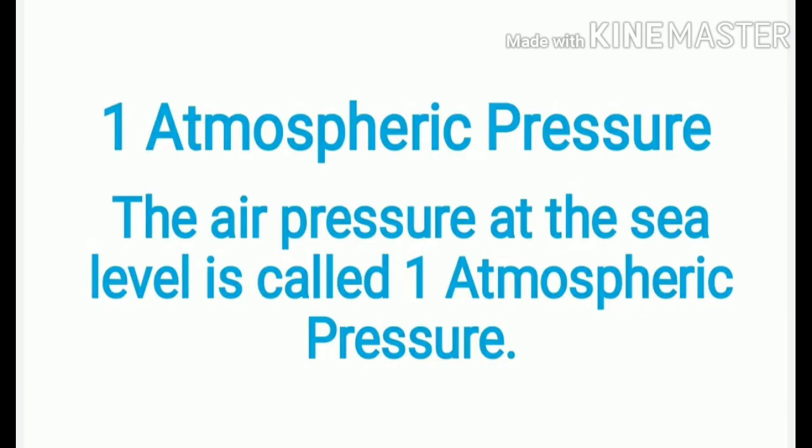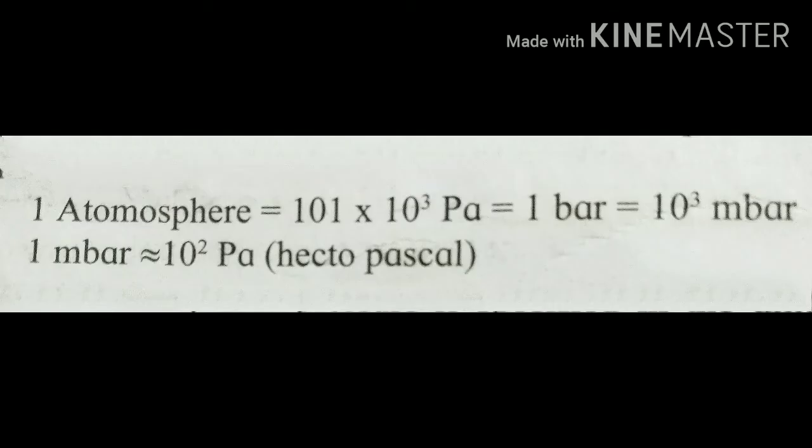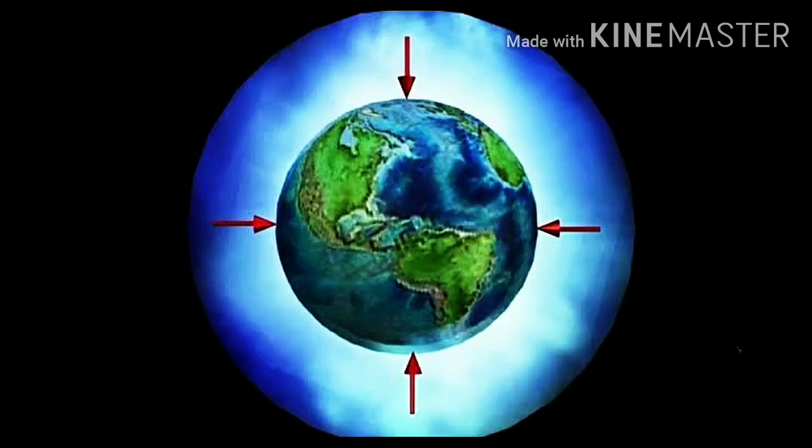The air pressure at sea level is called 1 atmospheric pressure. Air pressure decreases as one goes higher from sea level. 1 atmosphere is equal to 101 multiplied by 10 raised to 3 Pascal, which is equal to 1 bar, which is equal to 10 raised to 3 mbar, where 1 mbar is equivalent to 10 raised to 2 hectopascal. The atmospheric pressure at a point in air is equal from all sides.